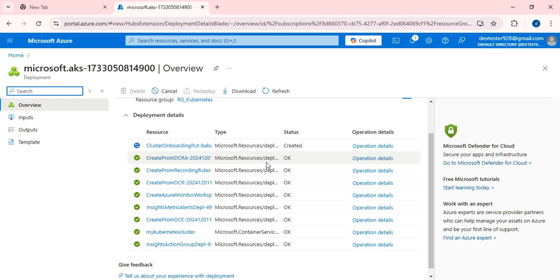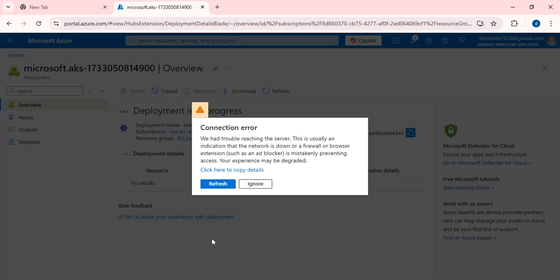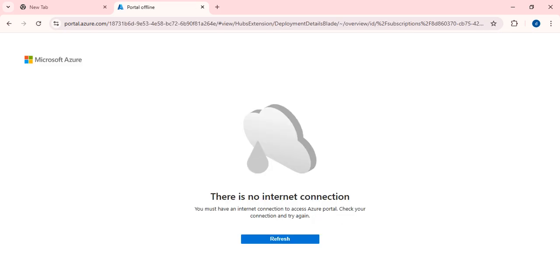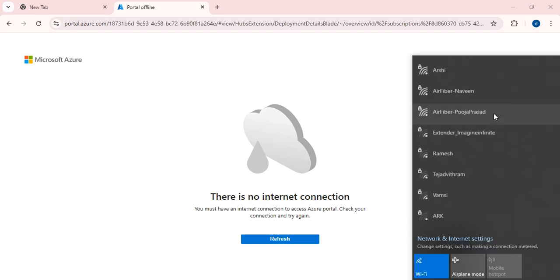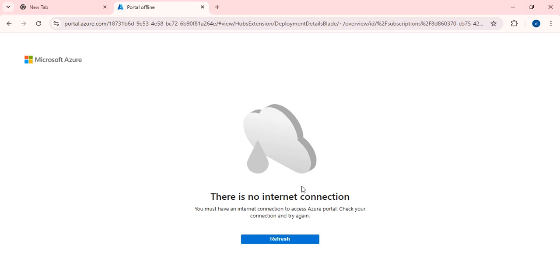Once it has been successfully created, what we are going to do is create some manifest files, and the same manifest will be applied to this cluster. Once it has been successfully applied to the cluster, what will happen? It will refresh. Okay, there will be some internet disconnection. Just click on cancel. Again, I'm going to connect to the internet and try the same.